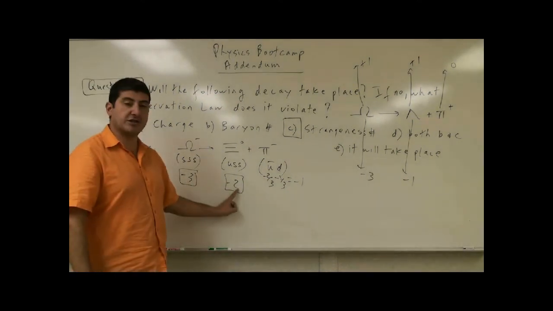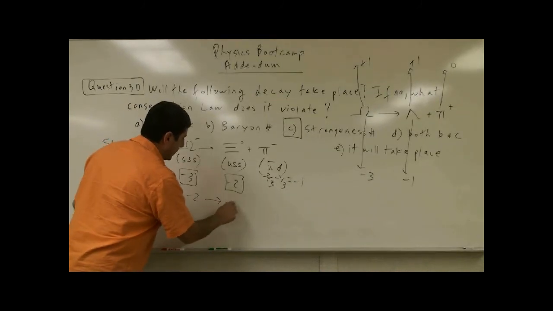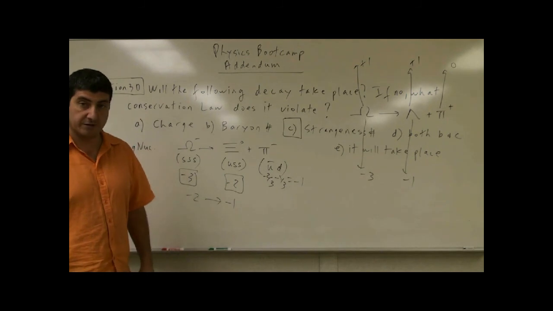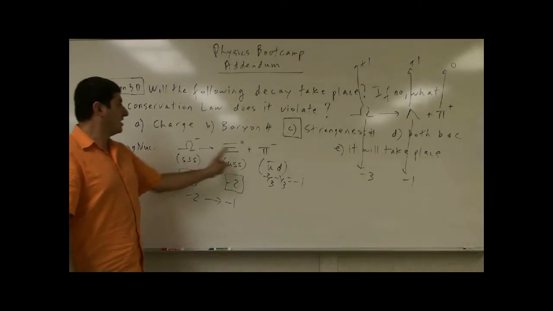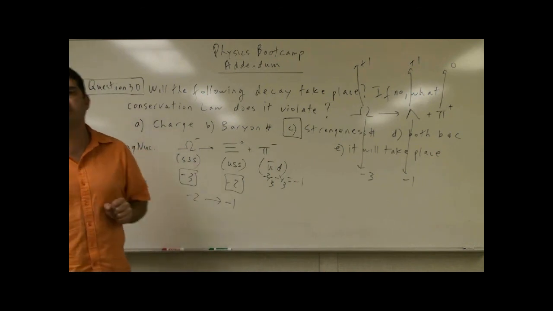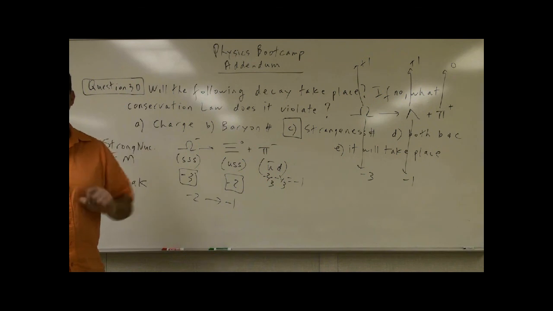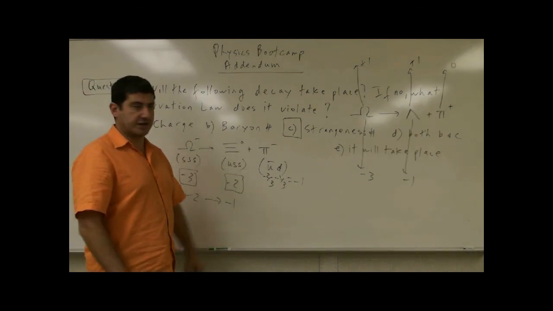So instead of -3, it goes to -2. If it was -2, it might have been reduced to -1. So that means this decay mode of the omega is mediated by the weak nuclear force, and therefore strangeness property is reduced by 1. So this one is allowed because of that.